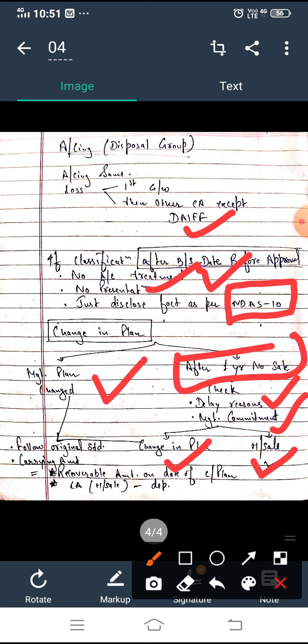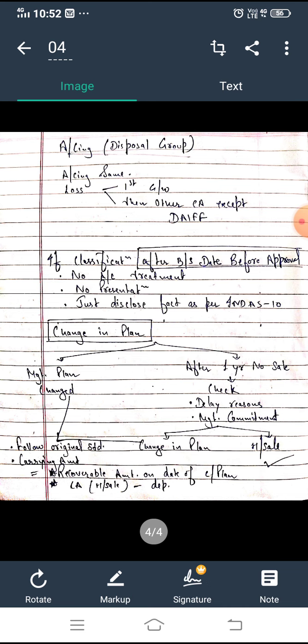If in case there is a change in plan, what would be the accounting treatment? Follow the original standards again, like Ind AS 16 for depreciation and revaluation, whatever will apply. And the carrying amount will be the lower of the recoverable amount on the date of change in plan, or the carrying amount of the assets held for sale adjusted for depreciation, meaning as if there had been no classification, right? So I hope this topic is clear. Let's revise once more in just 2 minutes.